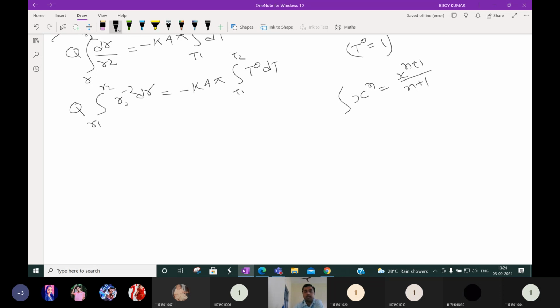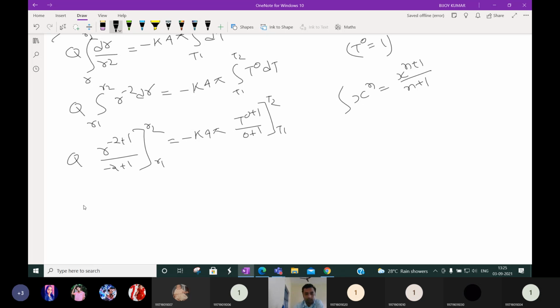So here, r to the power minus 2 is there, so Q into r to the power minus 2 plus 1 by minus 2 plus 1, with limits r1 to r2, is equal to minus k 4 pi times T to the power 0 plus 1 by 0 plus 1, with limits T1 to T2.